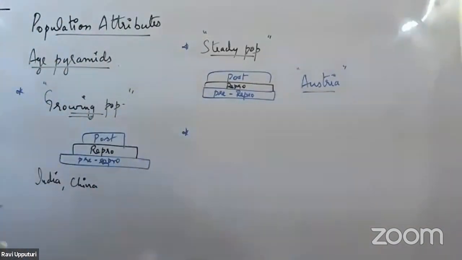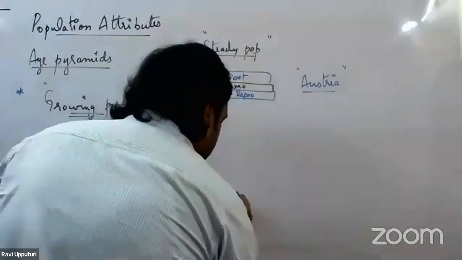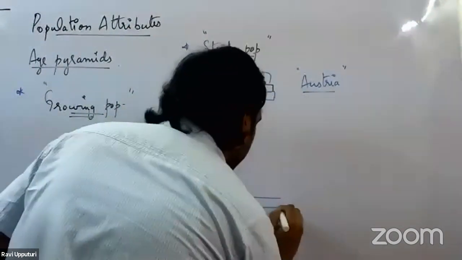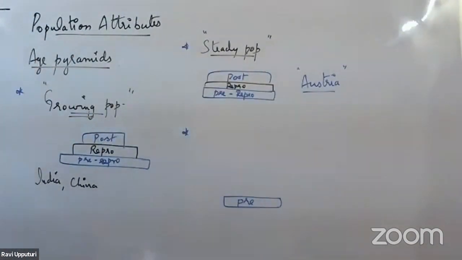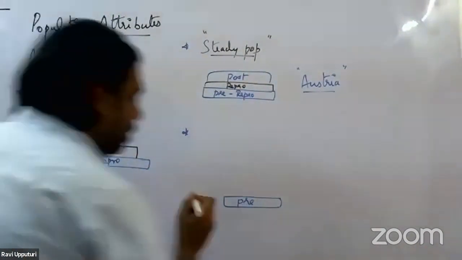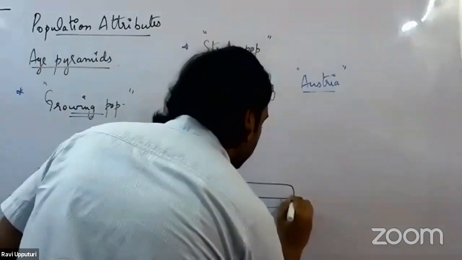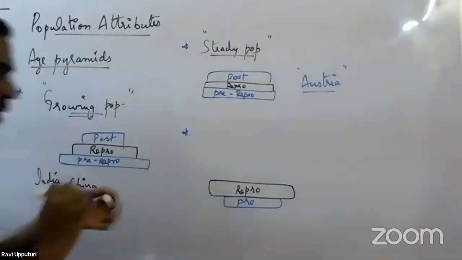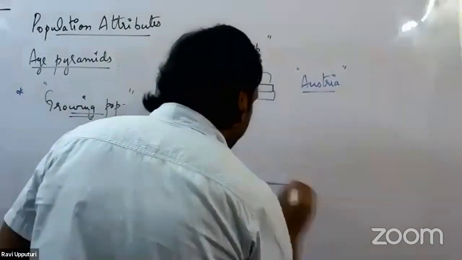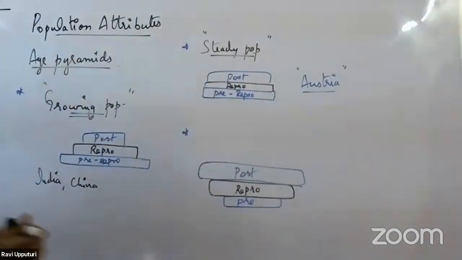In the third type of population, let's take up the population pyramid first, then we'll see that. So if this is the pre-reproductive age group, right? Then we have the reproductive age group coming up here. So this would be the reproductive age group. And then here we would have the post-reproductive age group. So if this is the condition, right?